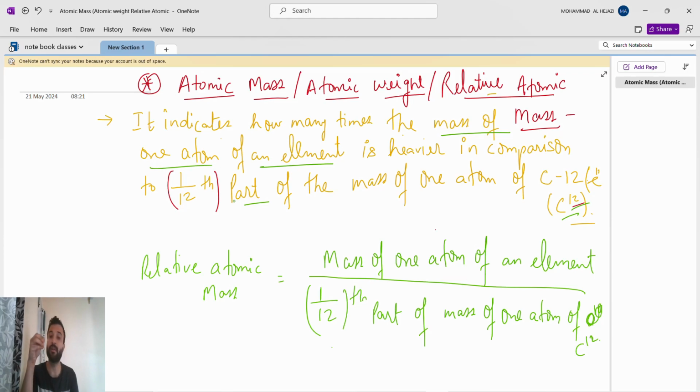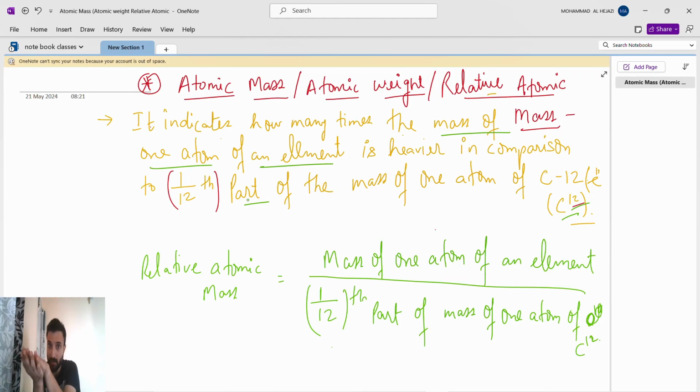Like that only, scientists say that if you want to find the atomic mass of any element, we are going to compare it relative to this. What is this? This is 1 part of 12th, so 1 by 12th part of the mass of one carbon atom.